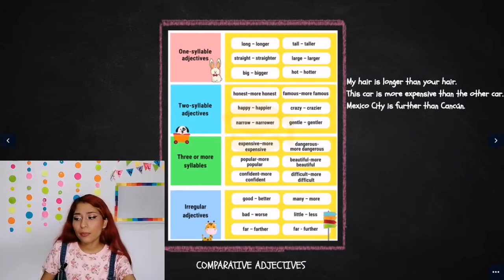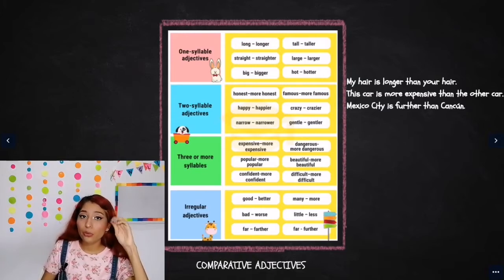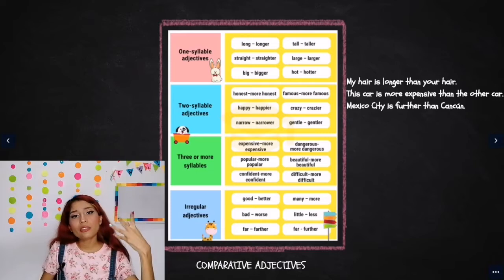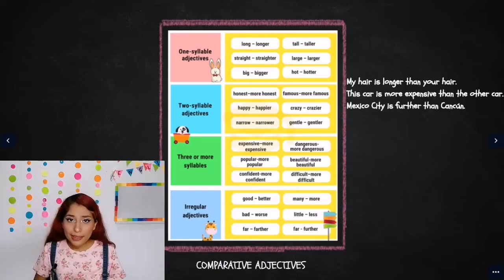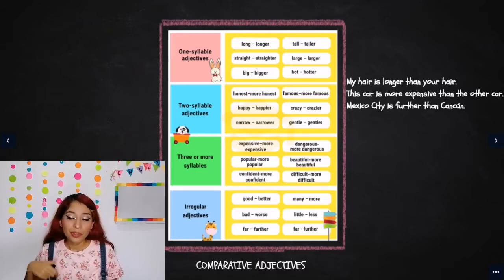Also, we have another topic for today, and it's about comparative adjectives. I'm sure you learned these comparative adjectives when you were in 4th grade. It's super important for you to remember this topic. The comparative adjectives are different from the superlative adjectives that we are going to learn later.